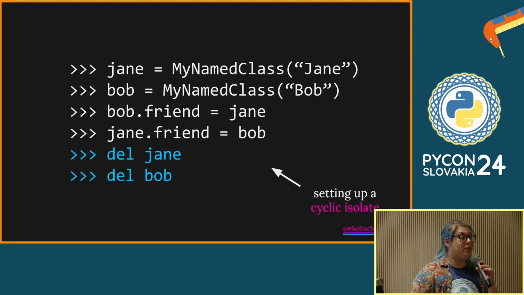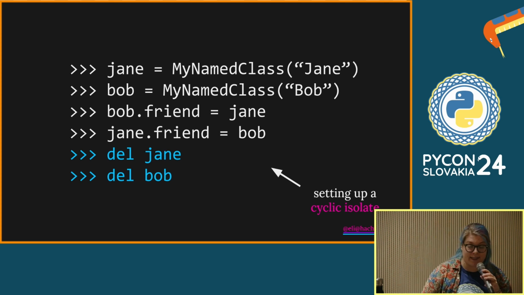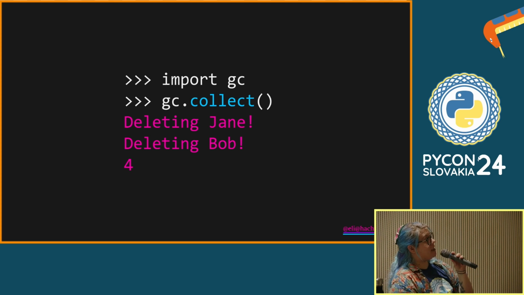So what we do again to illustrate this is we'll set up our cyclic isolate again. This is just what we did before, got our named classes. We've given them some names, Jane and Bob, and some pointers from the namespace, also Jane and Bob. And then we've removed those pointers from the namespace, and we have a cyclic isolate. And we've imported the garbage collector, and we've manually triggered collection. And this is the point at which it goes, I found a cyclic isolate. I can break those references. Now the reference count falls to 0. We get our nice print statements.